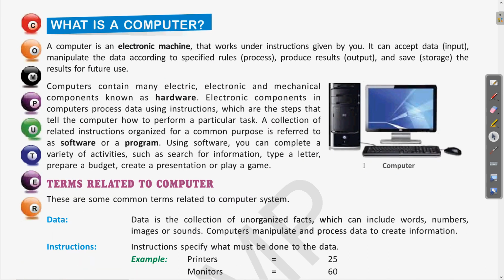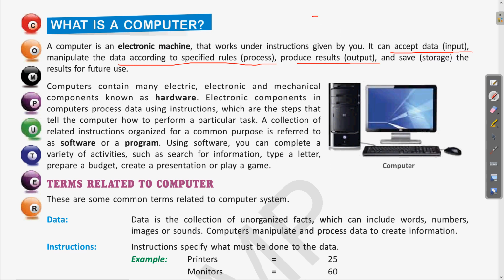Now moving further, what is a computer? As you are all familiar, a computer is an electronic machine that works under instructions given by you. It can accept data. The data which is given to the computer is called input. Then it manipulates the data according to specific rules. This is called processing. And the result obtained after the processing is called output.